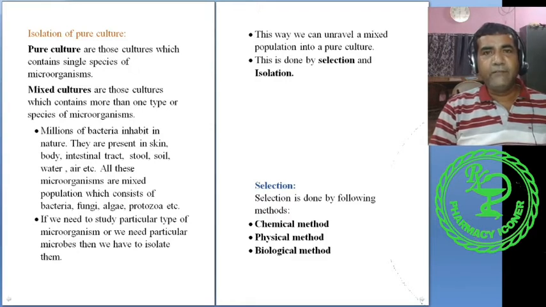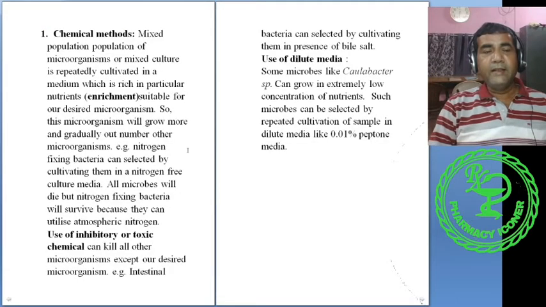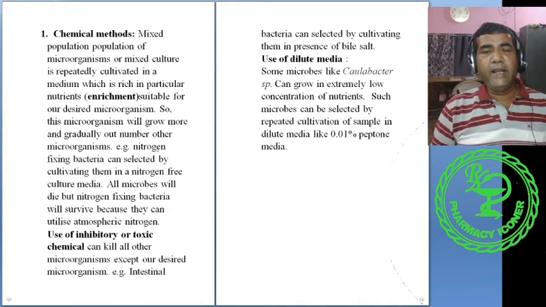The selection: when we get a microbial sample from a natural source, hundreds or thousands of types of microorganisms are present in it. So what we do is first reduce the number of undesirable microorganisms. For that we use different types of methods, that is the chemical, physical and biological method. What is the chemical method?